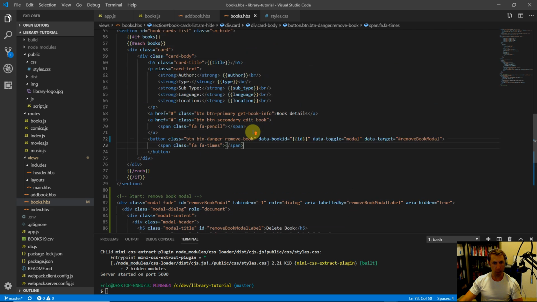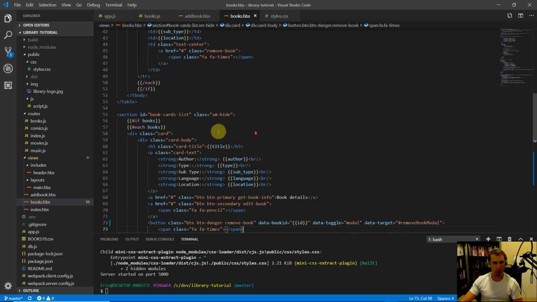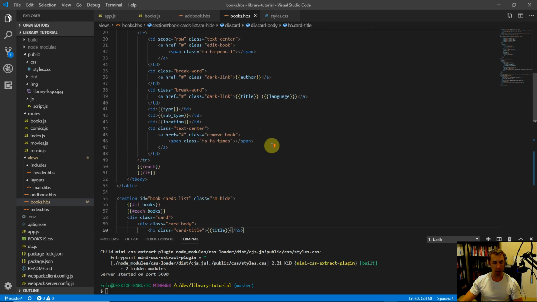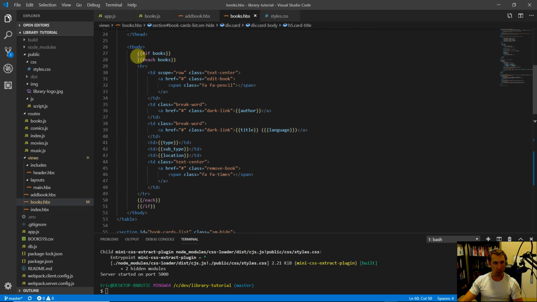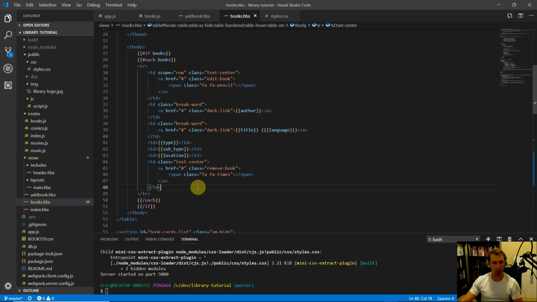And then let's go back up, because we have one more remove book. This was for smaller screens, right? So the larger screen, here it is. Now we're looping through all of our books once again for the larger screen view. Let's do the exact same thing up here. So the remove book button is here. Let's do the same thing.